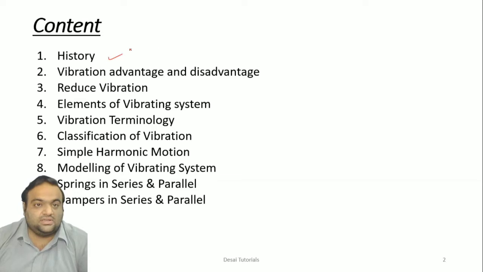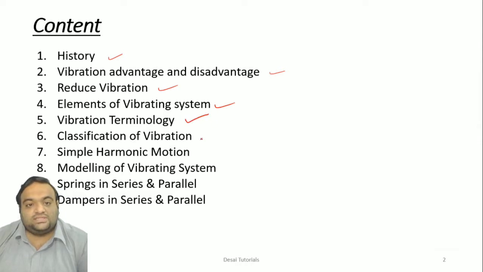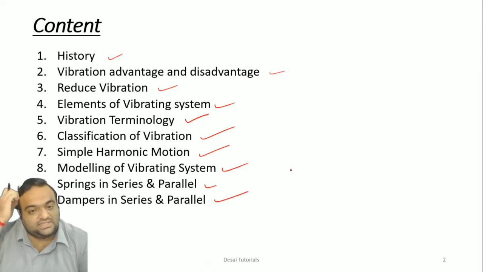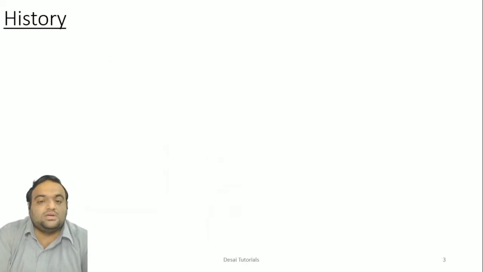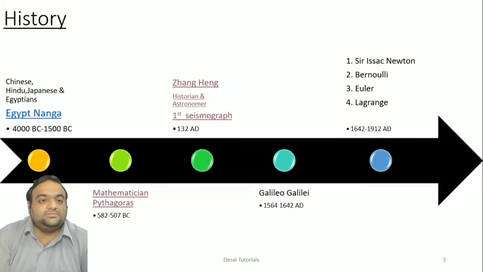As you can see, we'll look at the history, then the vibration's advantages and disadvantages, how you can reduce the vibration, then different elements which you can develop in the vibrating system, then a few definitions of the vibration, classification of vibration, simple harmonic motion, how a particular system can be modeled, springs in series and parallel, and dampers in series and parallel. So first of all, we'll start with the history.